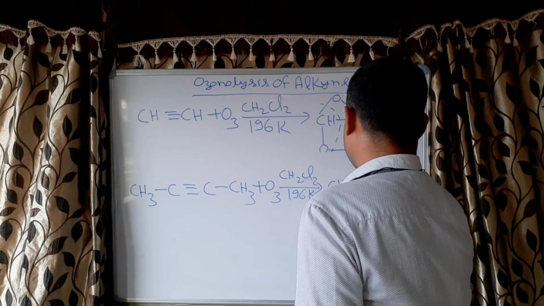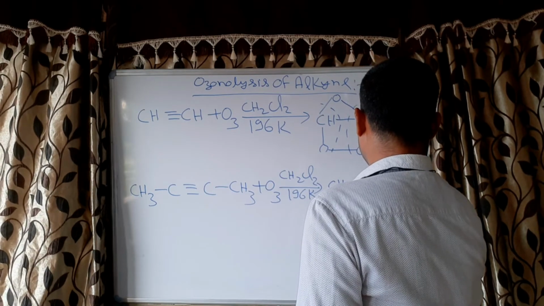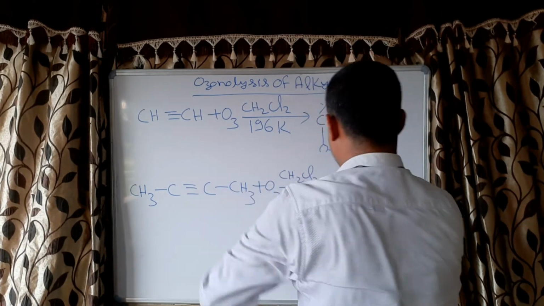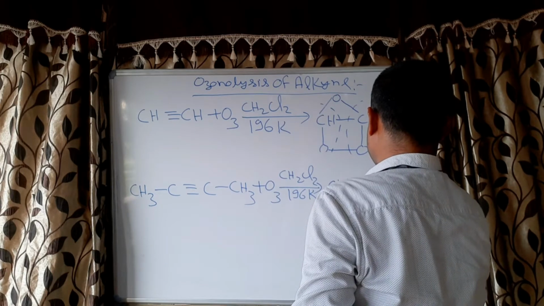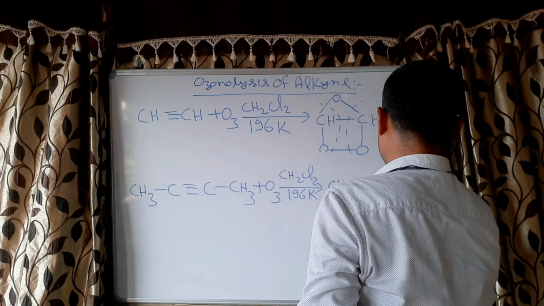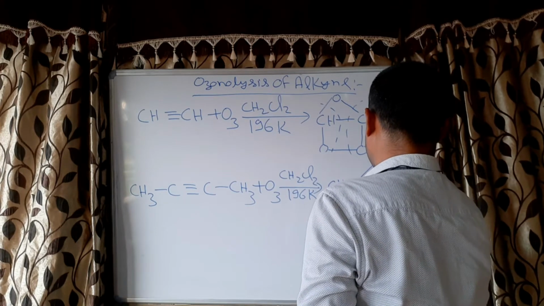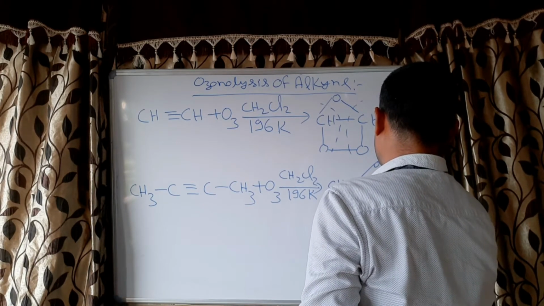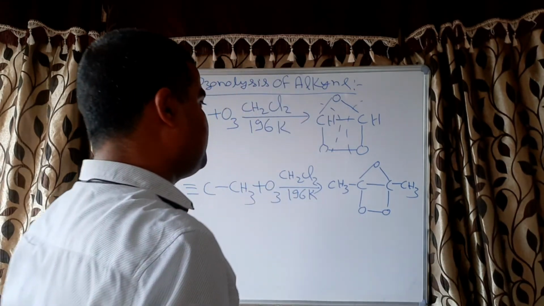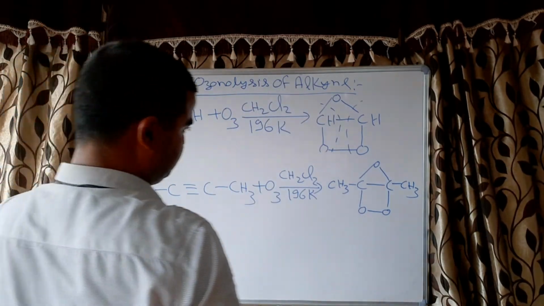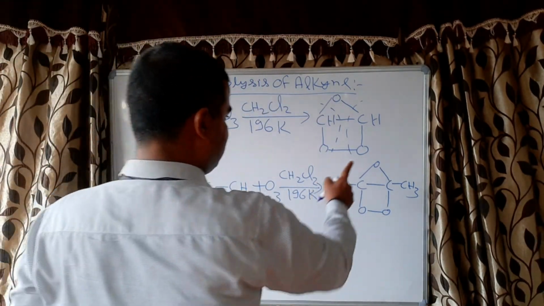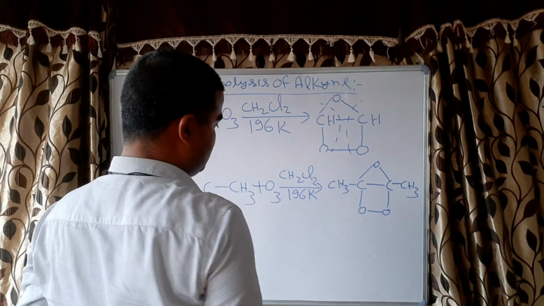So CH3 C, the double bond will break, so only a single bond will remain, C CH3. That will be the ozonide product, but that will remain in the solvent.